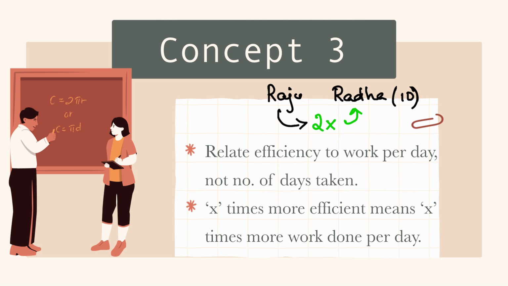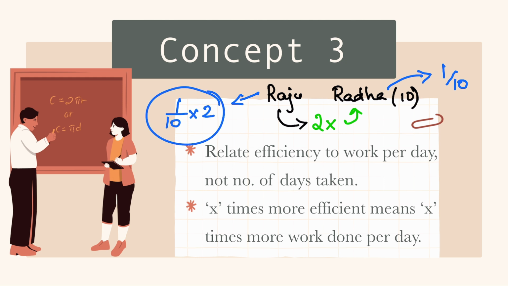So what is easy? The easier thing is what we have done till now. If Radha takes 10 days to complete the work, Radha will do 1 by 10 of the work in a day. That means Raju will do 1 by 10 into 2. Here this 2 is taken from here. Raju is 2 times more efficient, which means Raju will do 1 by 10 into 2. This is how we are going to solve efficiency questions.